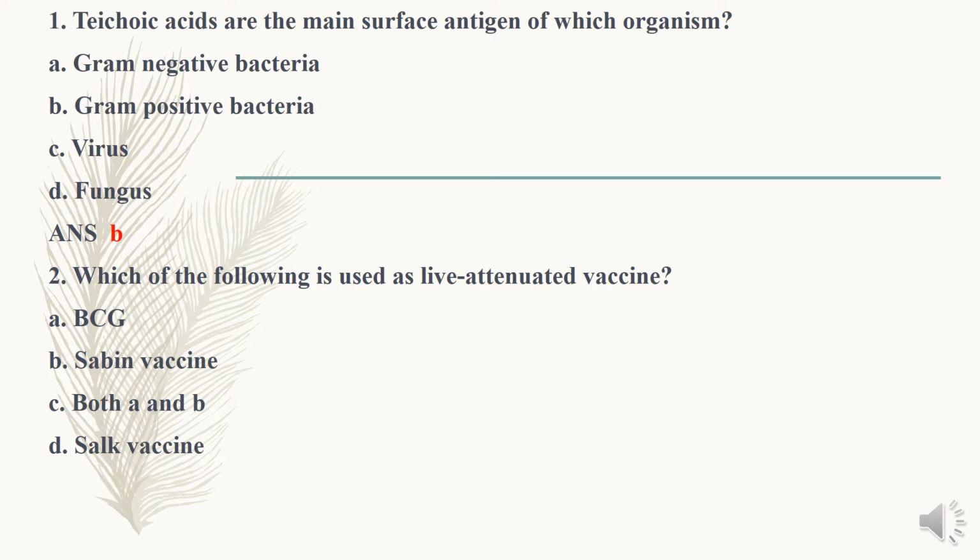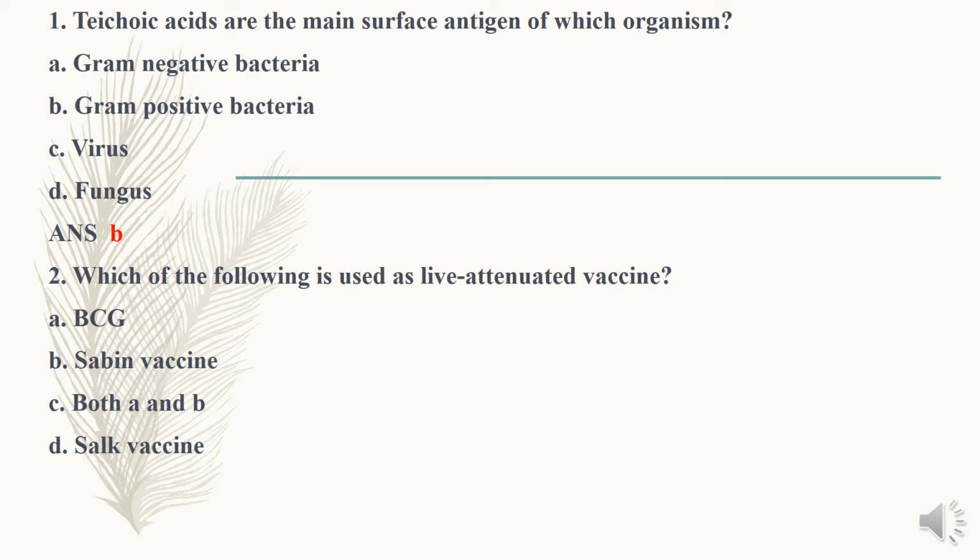Poliomyelitis, as we know, is seen in two forms. If it is inactivated, as IPV, it is known as the Salk vaccine, and the oral live form of the poliomyelitis vaccine is the Sabin vaccine.